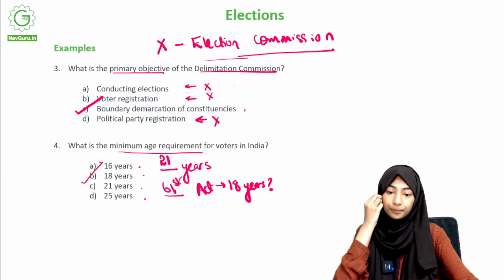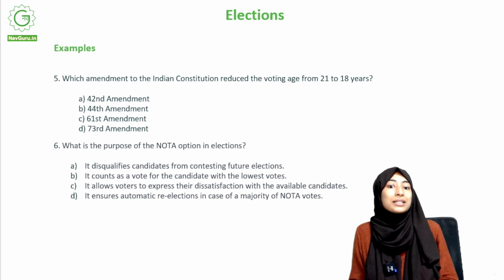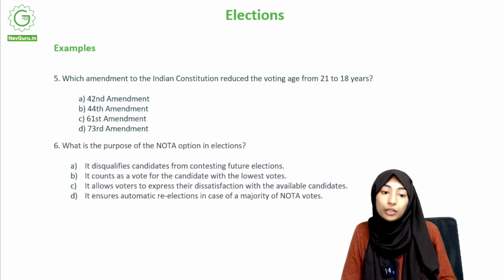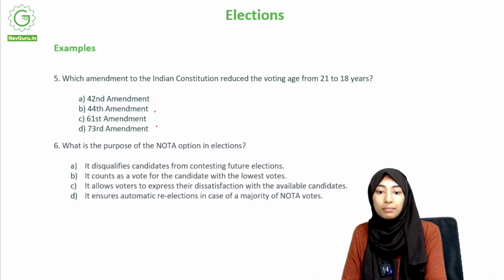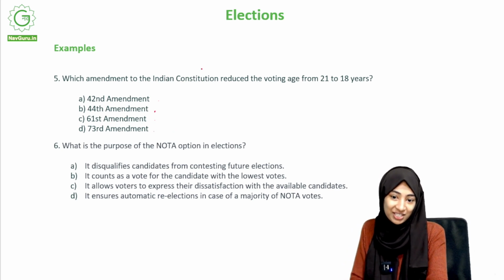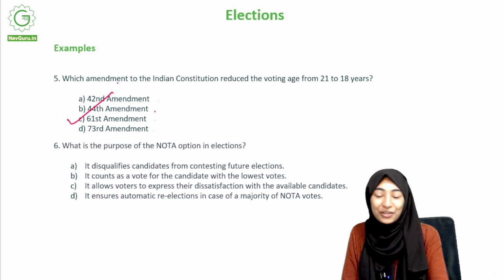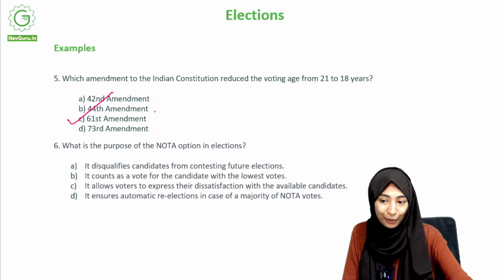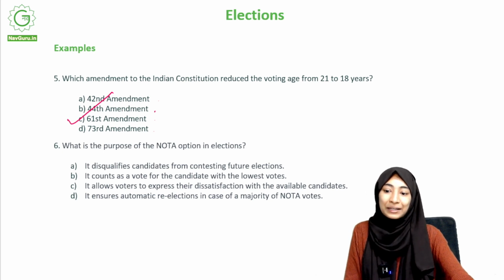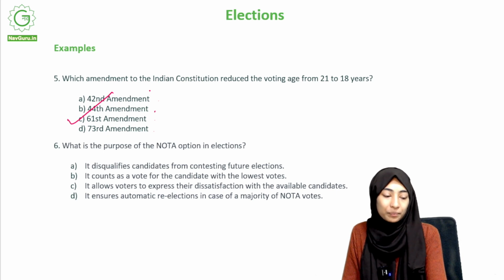Right, moving on. Which amendment to the Indian Constitution reduced the voting age from 21 to 18 years? 42nd Amendment, 44th Amendment, 61st Amendment, 73rd Amendment. This is the question that I asked just right now. So you know that the answer is the 61st Amendment. I basically asked a question that you were just about to get. That's nice. Anyway, moving on.